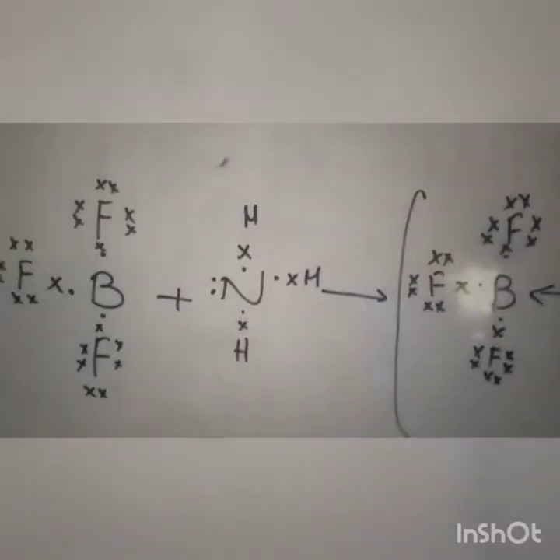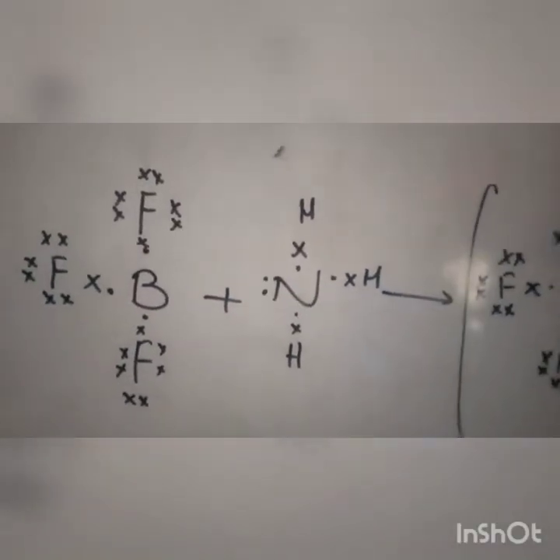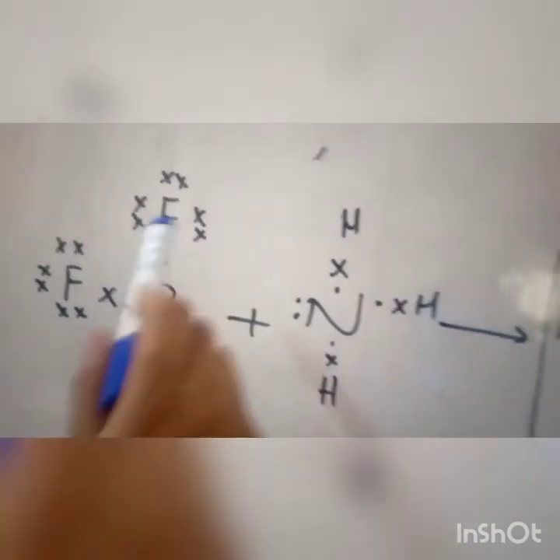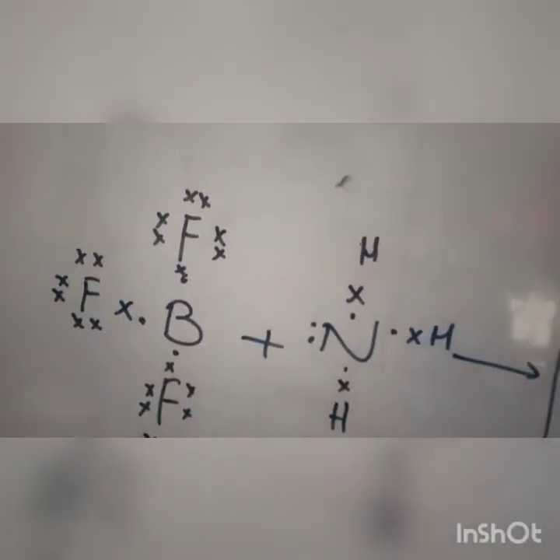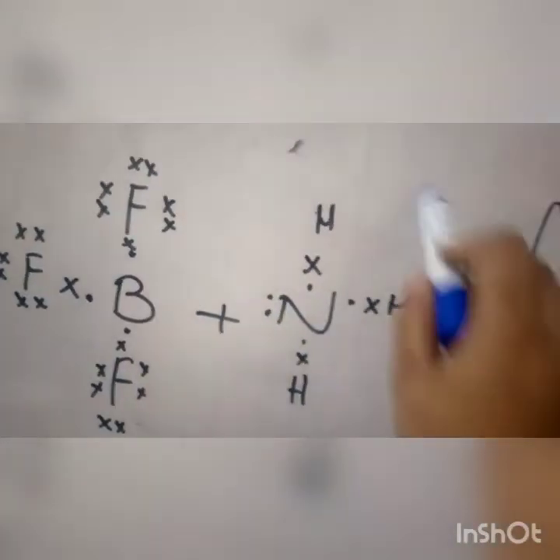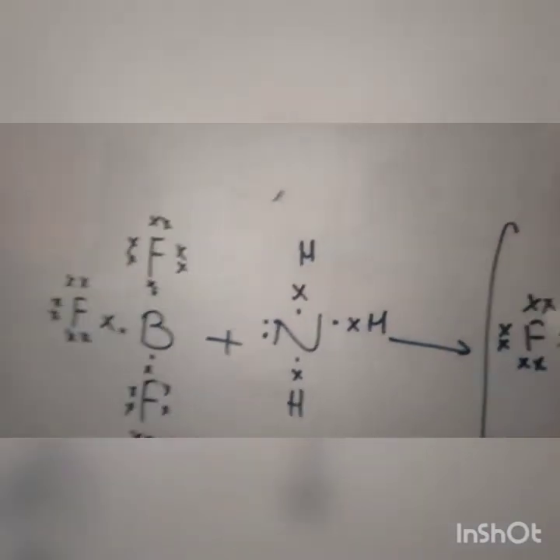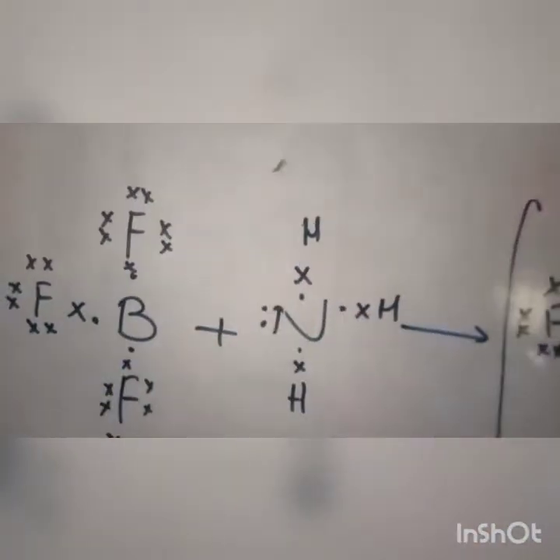Recall your Lewis concept of acid and base, and recall the coordinate covalent bond, in which we discussed that B has 3 electrons in the valence shell and F has 7 electrons in the valence shell. They go for covalent bonding, but still they are electron deficient. Then we have NH3, ammonia, which has 5 electrons in the valence shell. It made 3 covalent bonds with hydrogen and still has 1 lone pair.